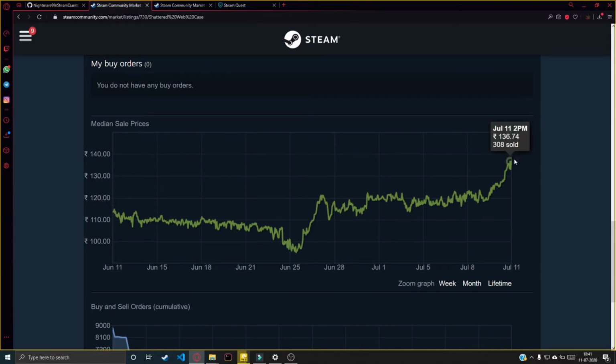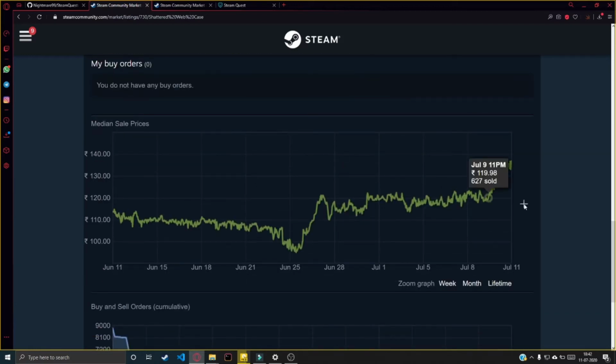This is the current price, 136 rupees. As you can see, between these two dates, there's a 20 rupees difference. Now let's assume someone bought 100 or so cases on June 11th and sold them today. He would make a profit of 20 times 100, which is 2000 rupees.